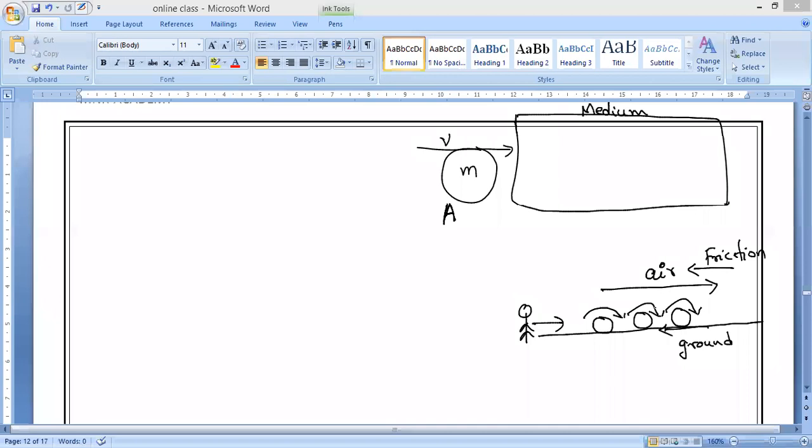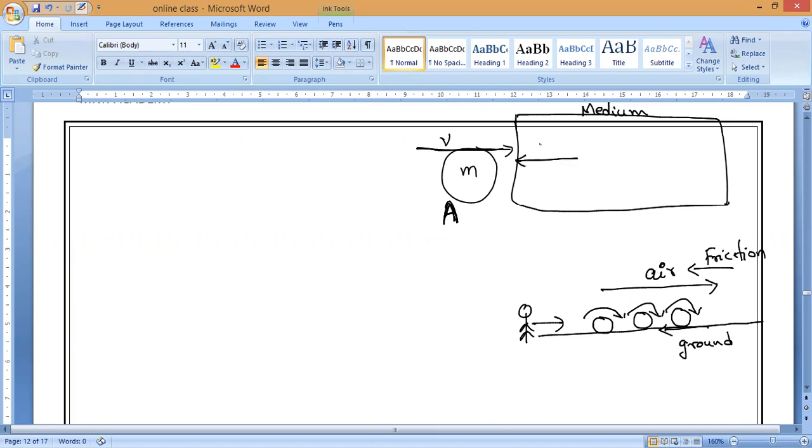So now, when the body is traveling in a particular medium, suppose this body is already traveling with some velocity v at the starting position. When it enters the medium, definitely some frictional force acts continuously in the opposite direction.